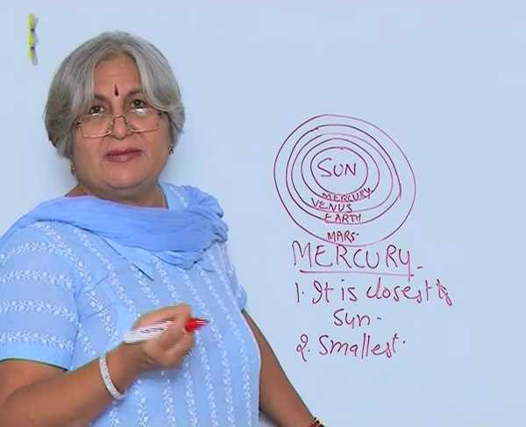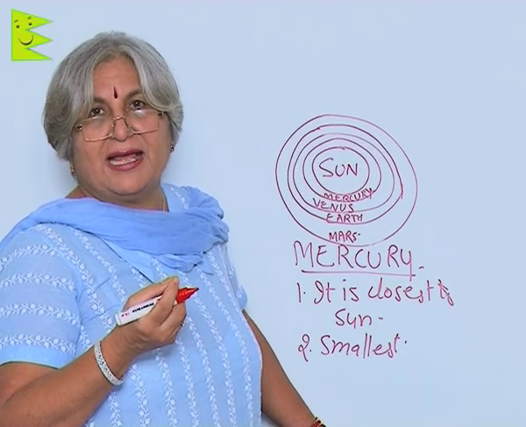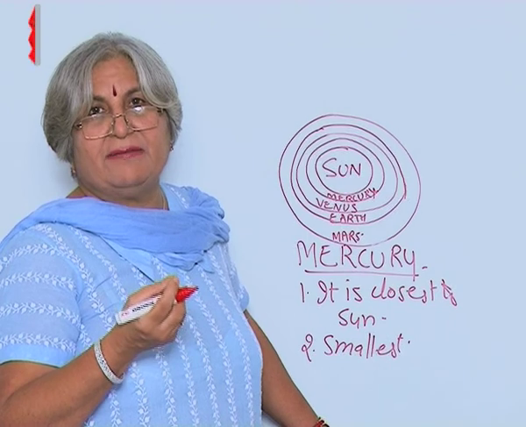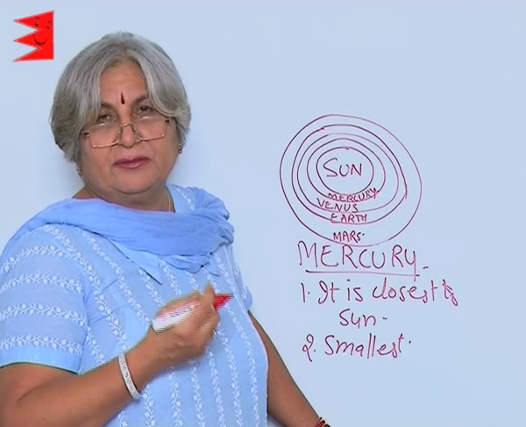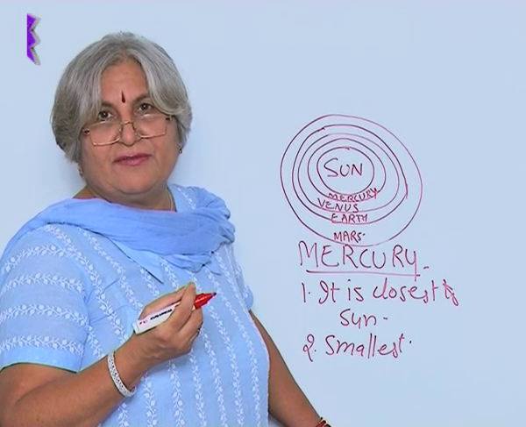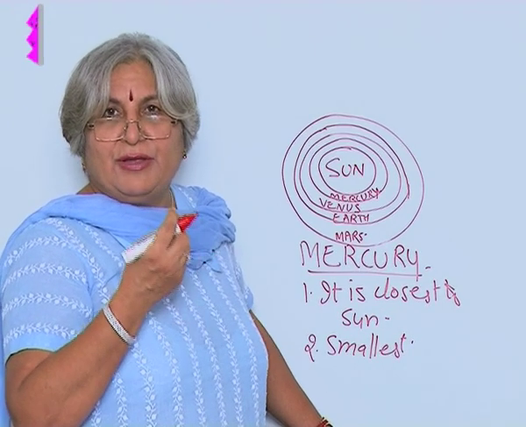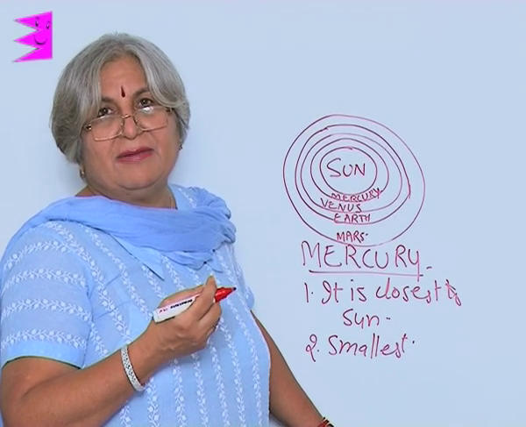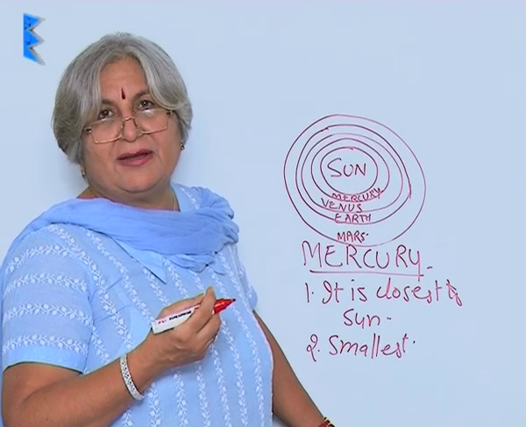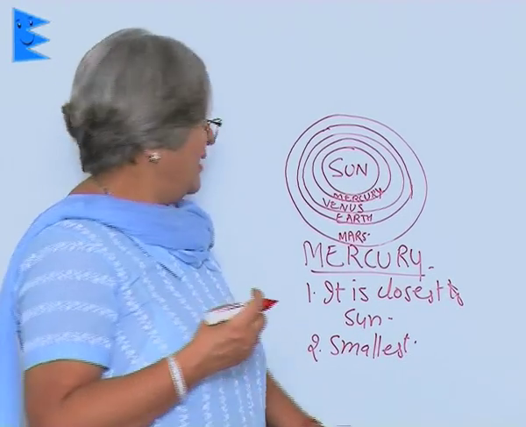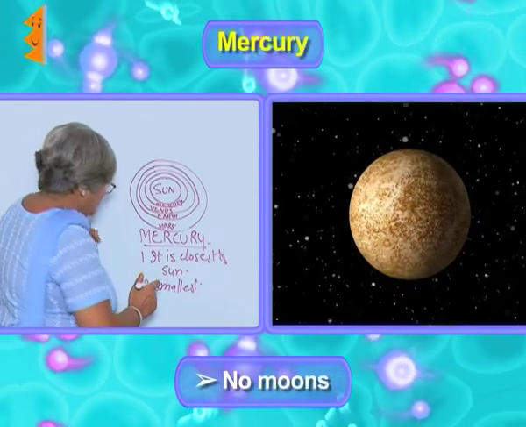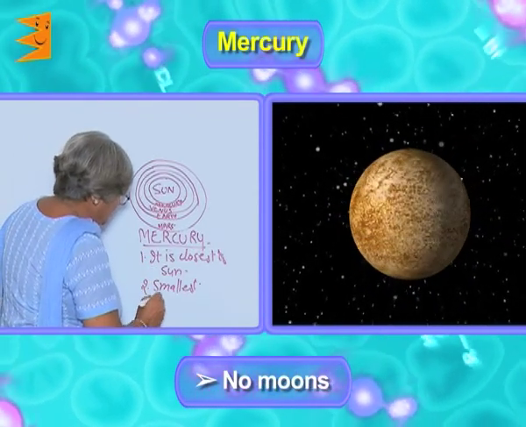Now, sometimes in exam you can be asked questions like why we cannot see Mercury during noon. So, the answer would be very simple, that Sun is very bright. So, because of the glare of the Sun, the Mercury, being a very small planet, cannot be seen. Now, Mercury also does not have any moons.